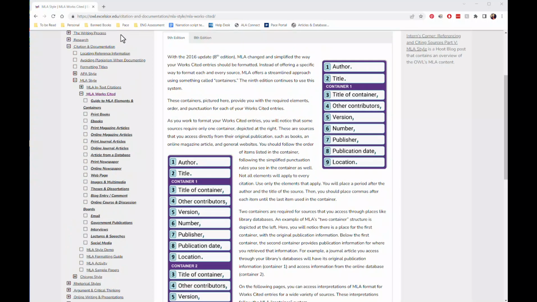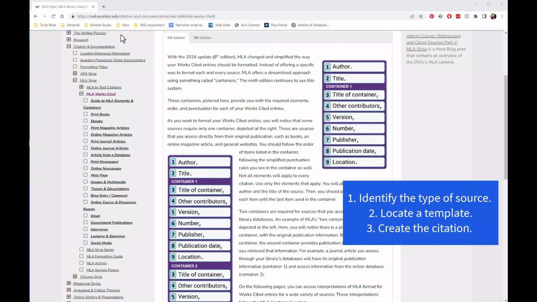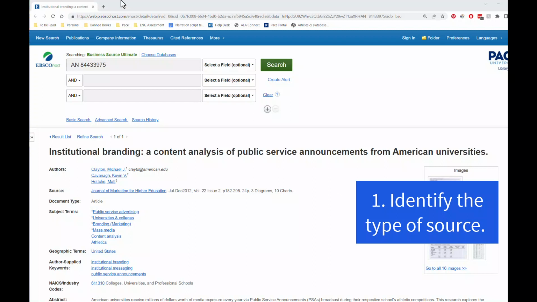Now let's look at a three-step process for using a template to create citations for a works cited page. First, identify the type of source you're citing. Is it a book, a website, a scholarly journal article? This is a journal article by Clayton, Kavanaugh, and Hetch in the Journal of Marketing for Higher Education.